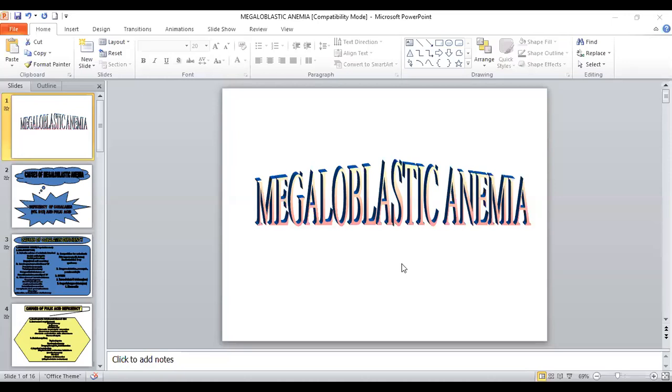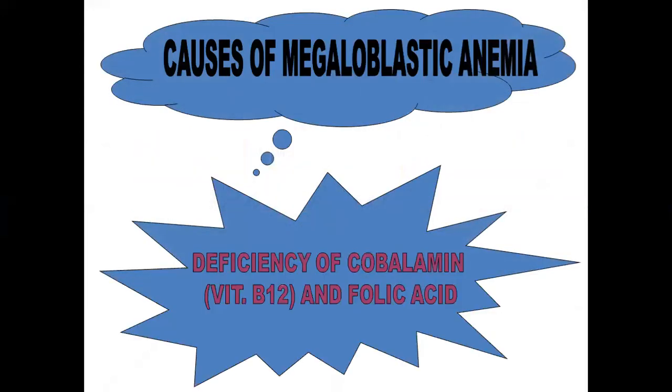As we have discussed, on the basis of the MCV and the MCH, anemia is divided into four types. First, we have discussed the macrocytic hypochromic anemia. Then was the macrocytic normochromic anemia, which includes the megaloblastic anemia, in which MCV is increased, but the MCH is of normal value. So, what is the megaloblastic anemia? It's anemia which results due to deficiency of vitamin B12 and folic acid.